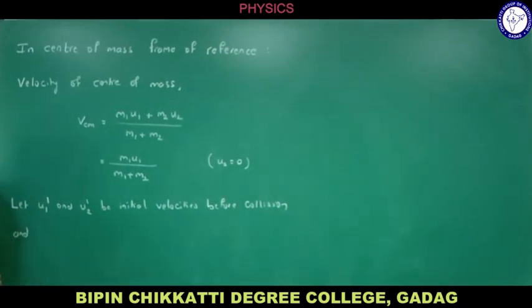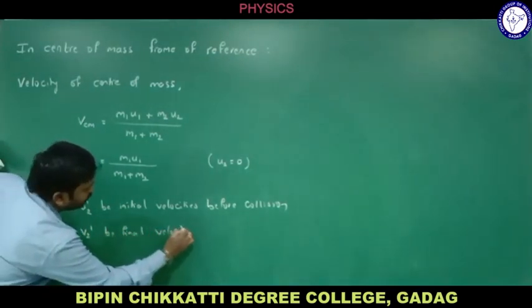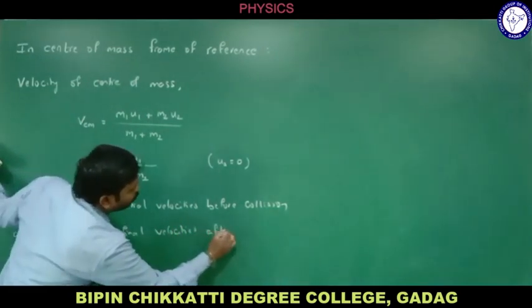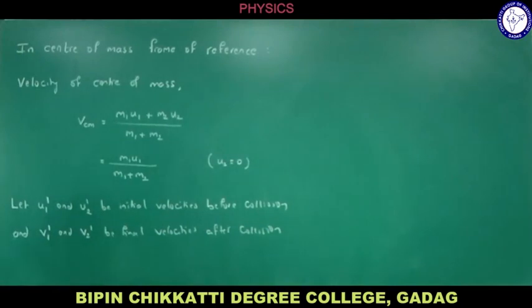Let me write both now, and then I will go with the center of mass frame. Let v1 dash and v2 dash be final velocities after collision of the particles in the center of mass frame of reference.